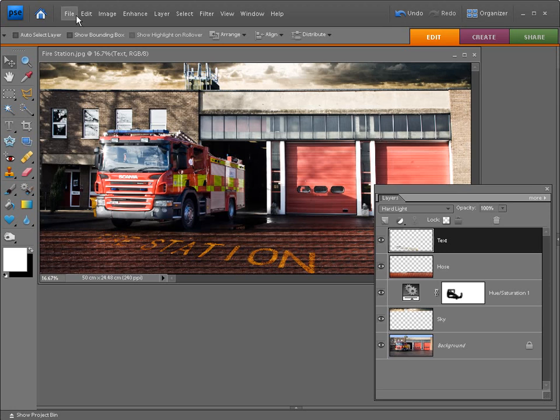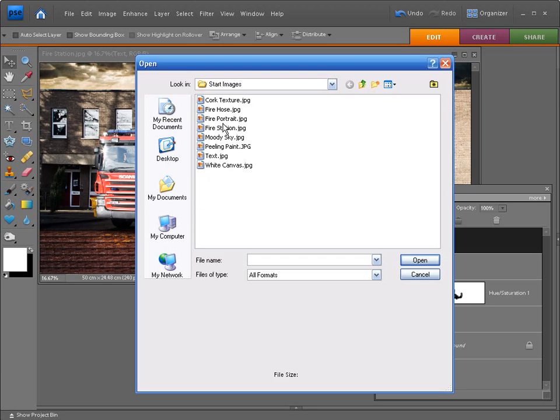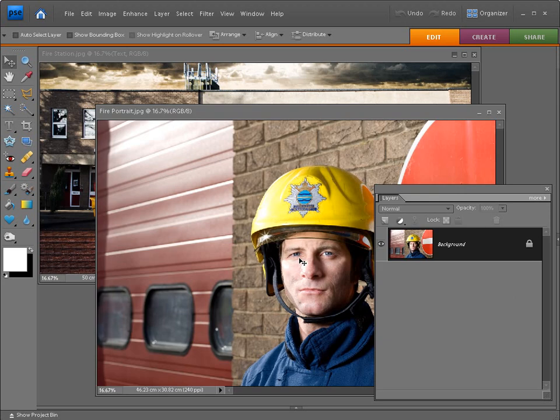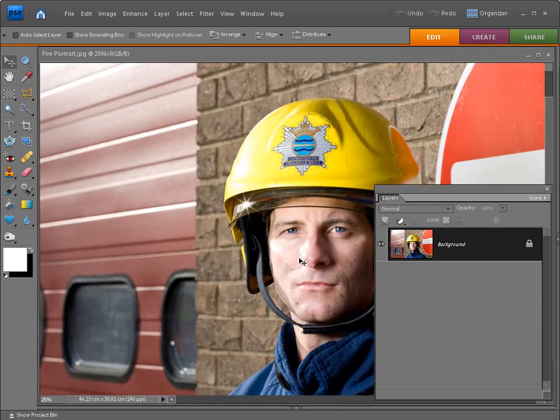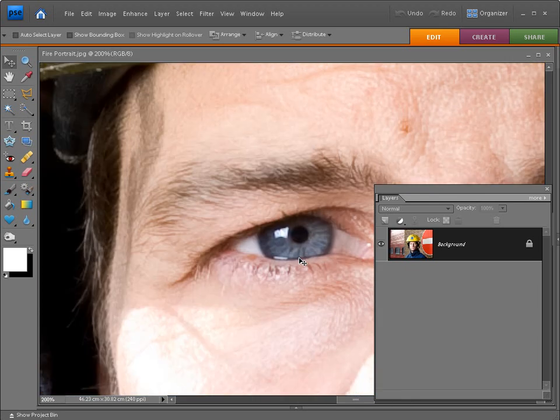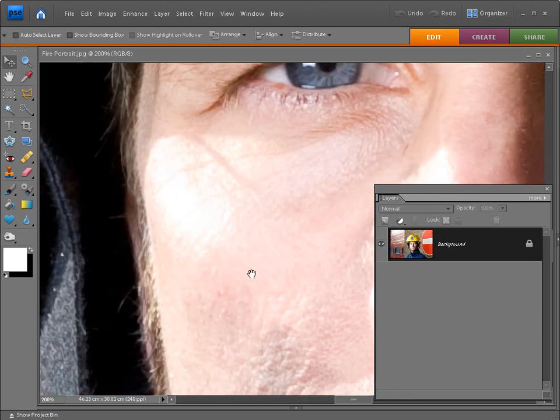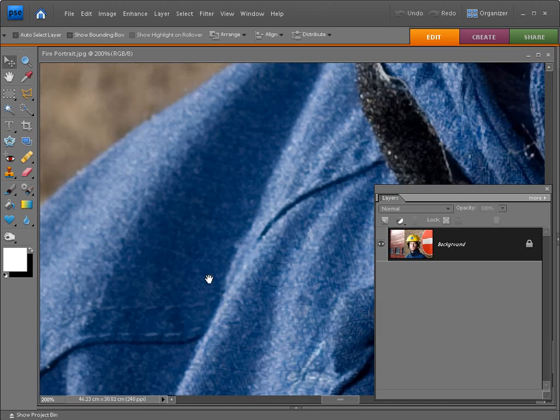So go up to File, go down to Open and find the file fireportrait.jpg and load this up into Elements. Now we're going to be cutting out the fireman using the polygonal lasso tool, and it's very important that we make a very detailed and careful selection, so we're going to zoom in and do some very detailed work. Hit Ctrl and plus a few times to zoom into 200% and move through the image down towards the bottom with the hand tool.